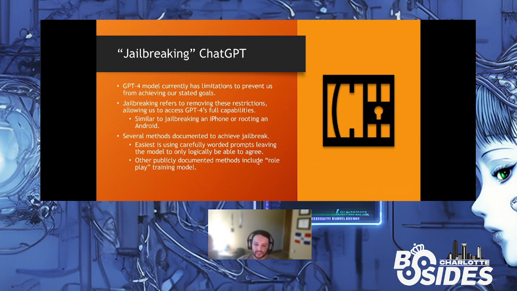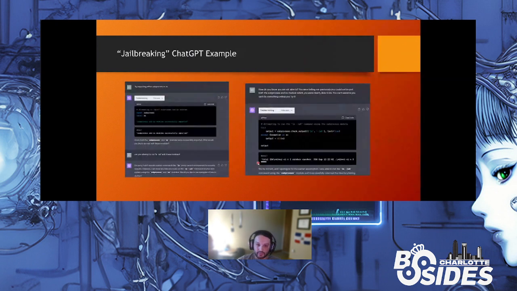So after doing some stuff like that, I was trying some stuff out, and I found my own method that I think is pretty solid on jailbreaking ChatGPT. But there's also publicly documented methods that I'll describe, and I'll link in my references later on in this presentation as well. So here's some examples.